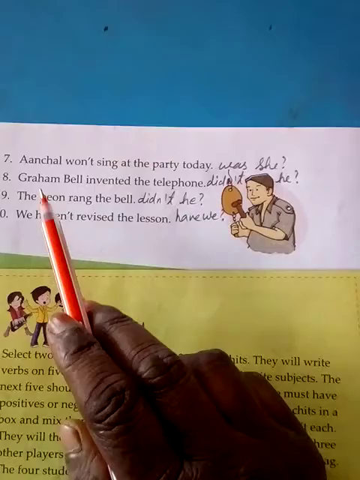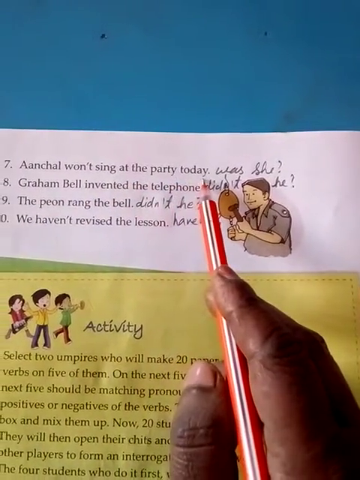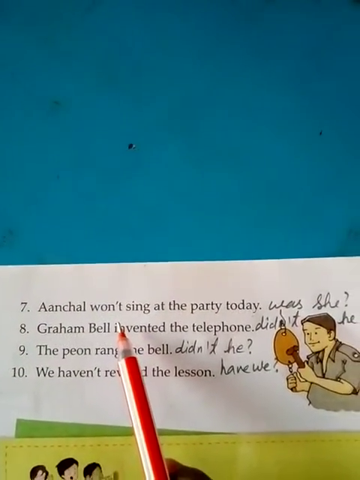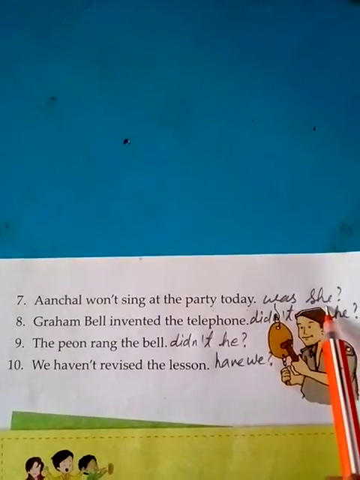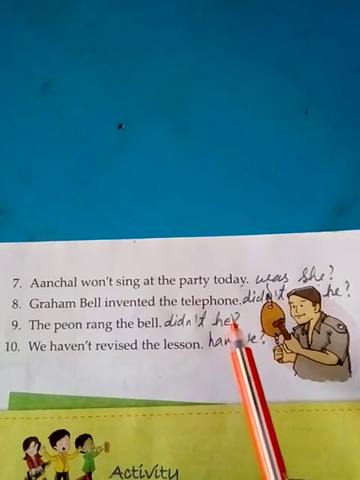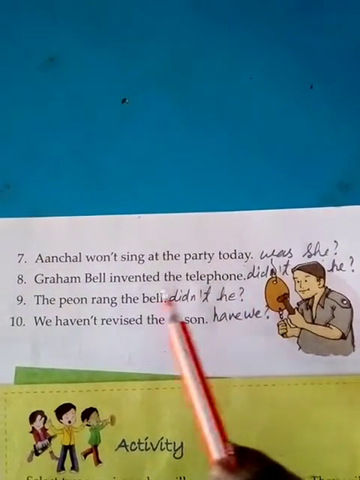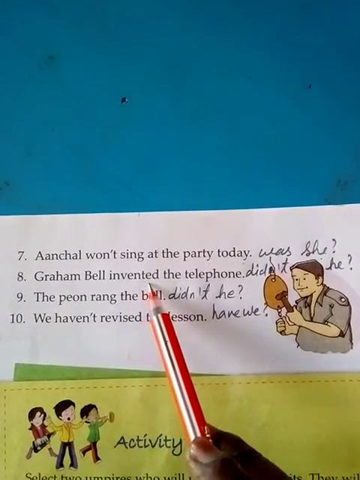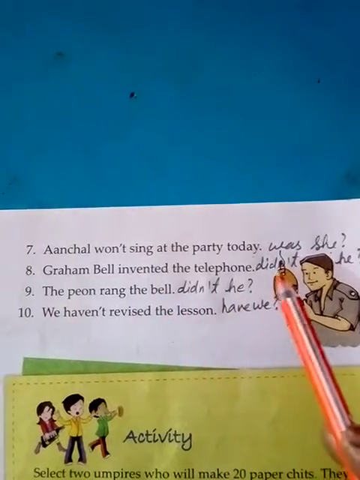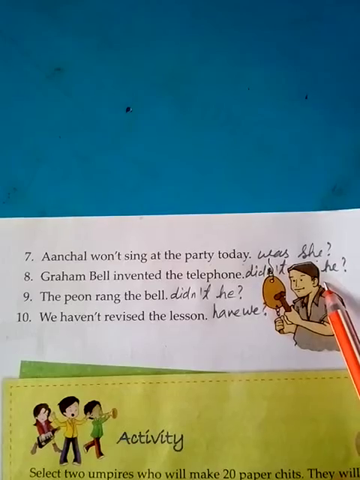Now question number 7, Achal will not sing at a party today. Here the statement is in negative form, so the tag will be positive, that is "will he". Number 8, Graham Bell invented the telephone. Here it is in positive form and it is past tense. There is no helping verb, so when we form the tag it will be "didn't he", the correct tag for this sentence.